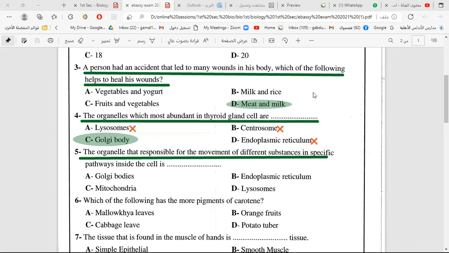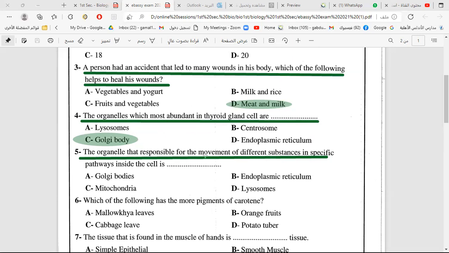Lysosomes have digestive enzymes and are not found in the thyroid gland; they are found more in white blood cells. The centrosome helps in cell division, and the endoplasmic reticulum transports substances. So it will be the Golgi body. By canceling, you can answer some questions.